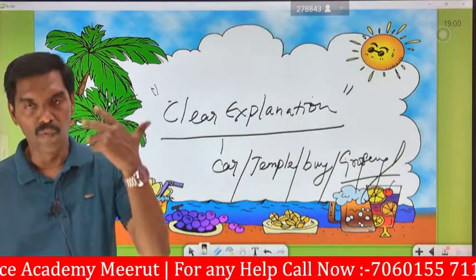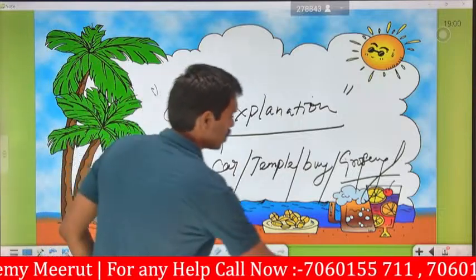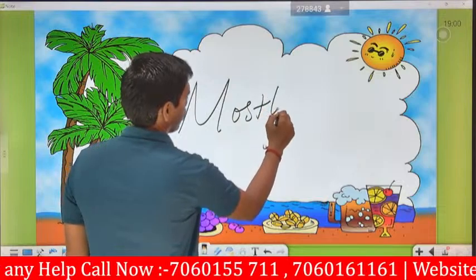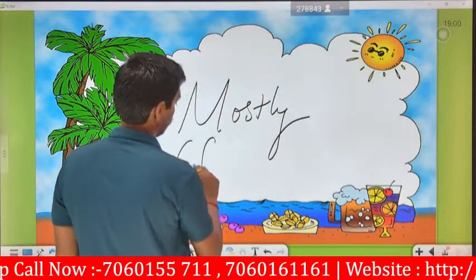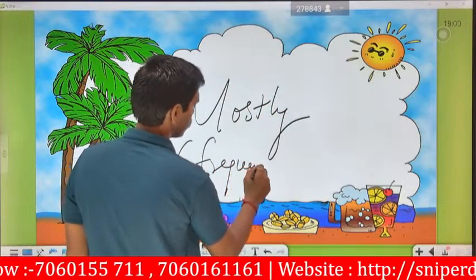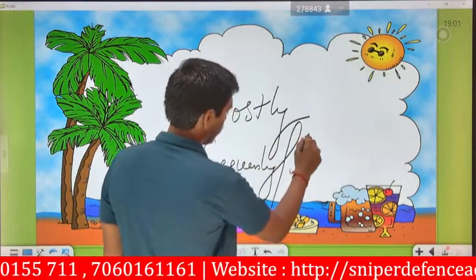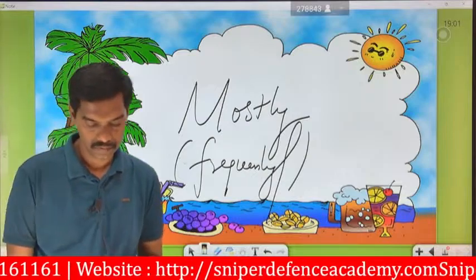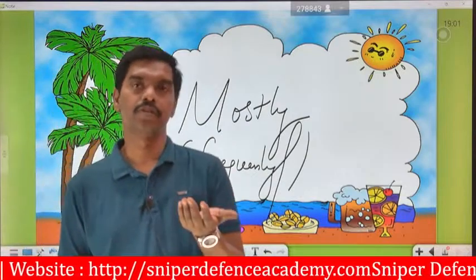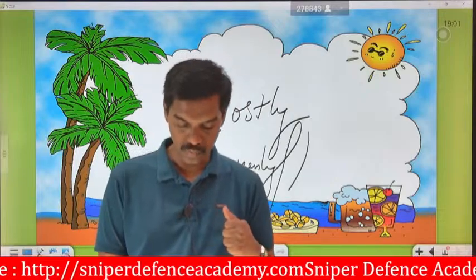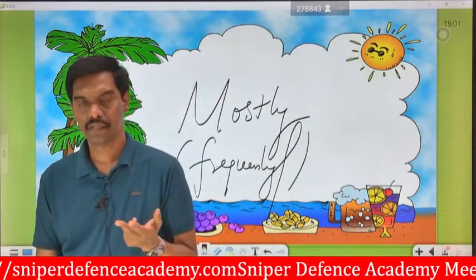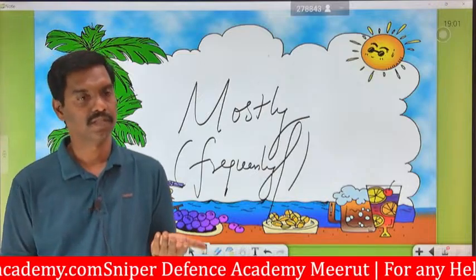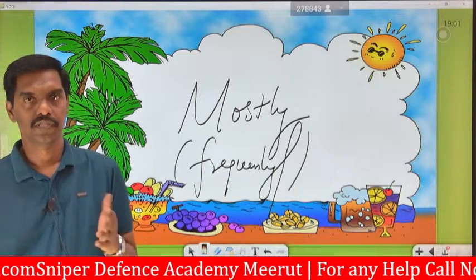And next one is mostly. What is mostly? Mostly means frequently, or we can say regularly. Regularly it will be repeated. Next one is group of words, you know that, to form a sentence. Next one is definite order. And next one is complete sense, in terms of complete and meaningful. So these are the things to form a sentence.